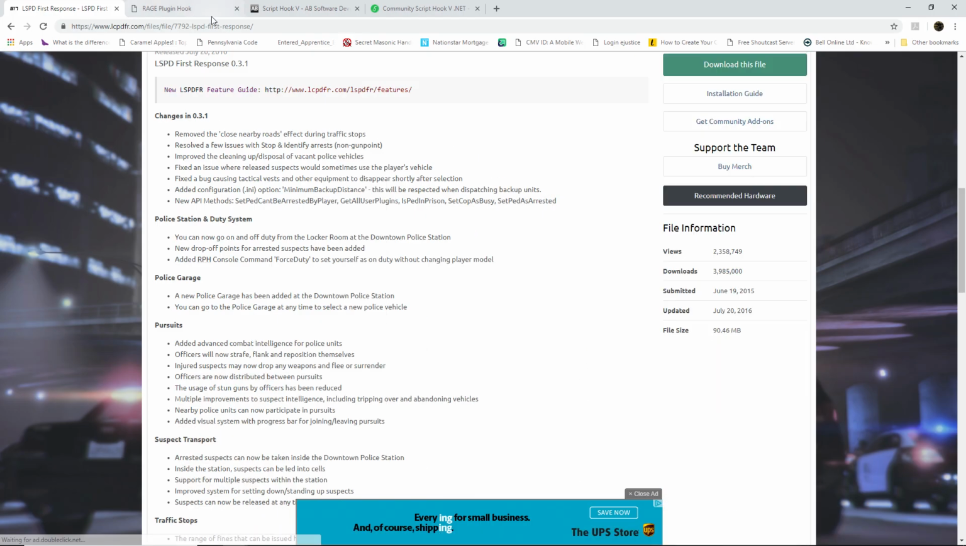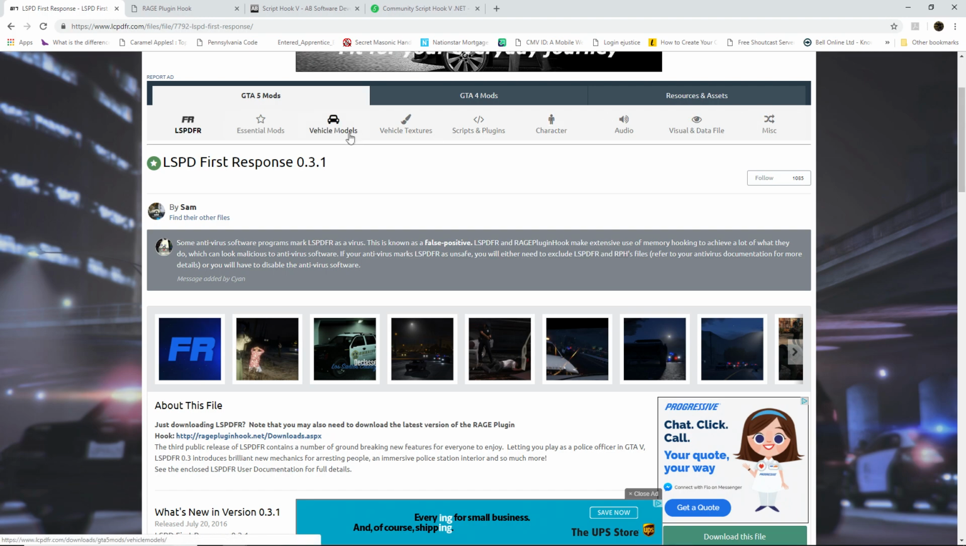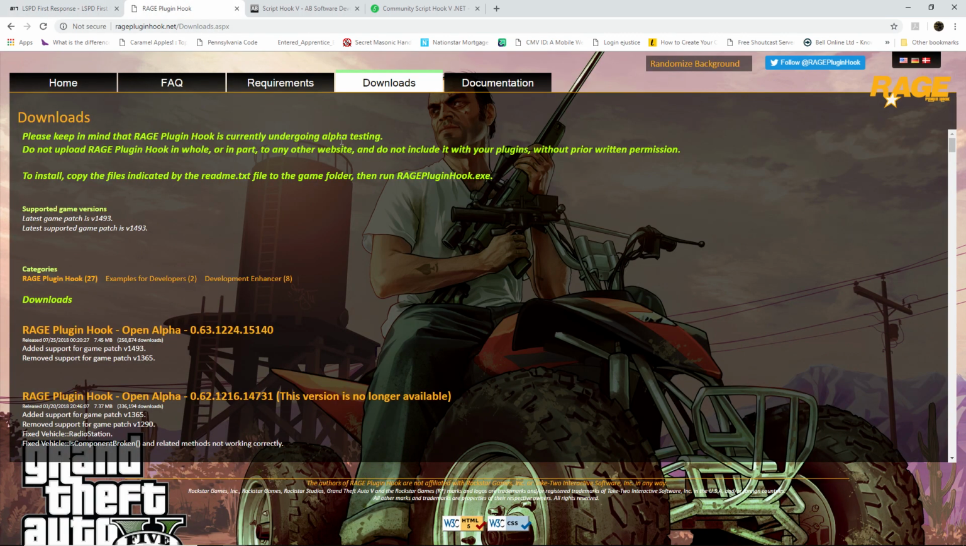So going back to here, once you download the game, I already have it downloaded on my desktop, just showing you the websites that you need to go to for the files that you're going to need. So once you have LSPDFR downloaded, then you want to go over to ragepluginhook.net, and you want to download the latest version of the Rage Plugin Hook.